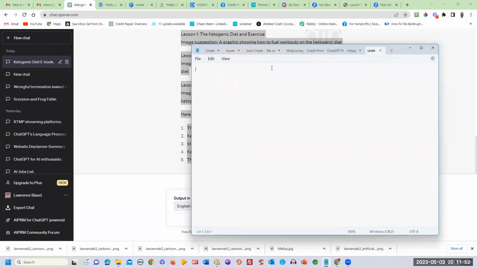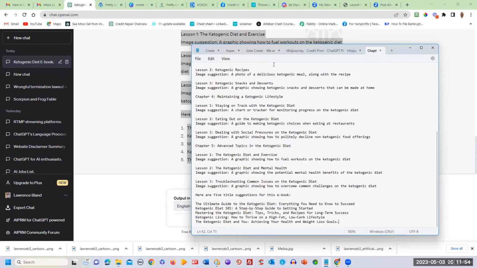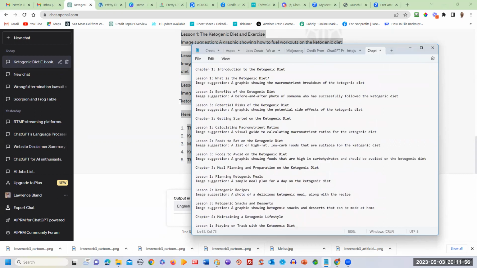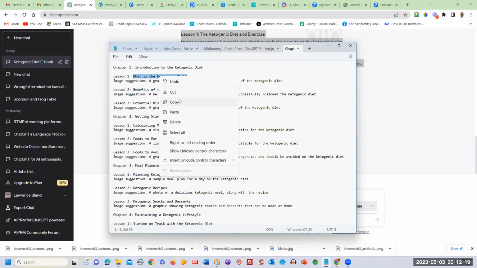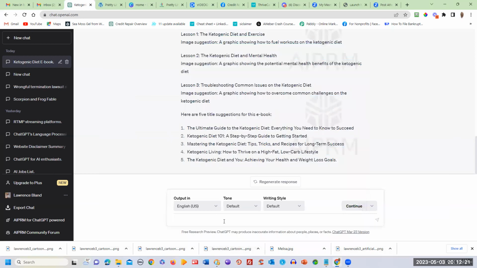Or you can put it in Microsoft Word, whatever you want to do. But we're just building it for right now. Okay, so now you've got the bulk of the information right there. Now what you want to do is, for each lesson, like lesson 1, we're still using ChatGPT. I copy that lesson 1, what is a ketogenic diet? So we'll copy this. And then you go back to ChatGPT, and ChatGPT remembers we're talking about keto.